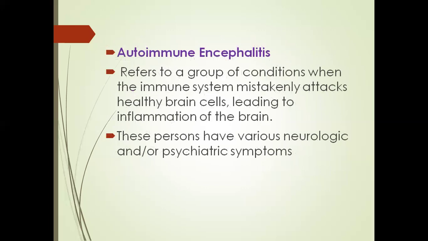Next, autoimmune encephalitis. What is meant by autoimmune encephalitis? It is a condition where the immune system attacks the healthy brain cells. Antibodies are produced against brain cells, and these antibodies attack the brain cells, which leads to inflammation of the brain. Those who have autoimmune encephalitis have various neurological or psychiatric symptoms.